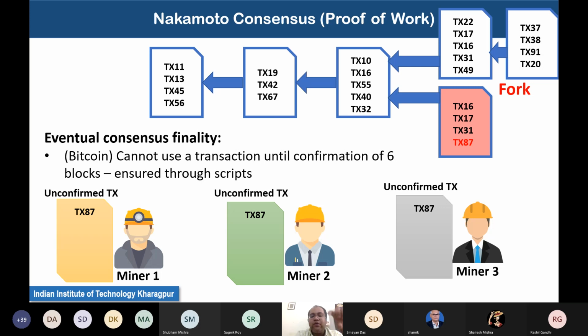If you just want to run a proof of work blockchain within say 10 people, or even within the people in the IIT Kharagpur network, you will not be able to do that. You will not be able to ensure the safety or even the correctness of that protocol. So this is the basic premise.